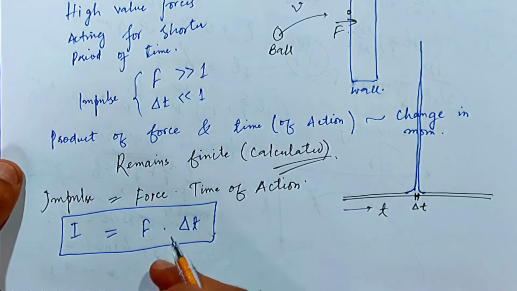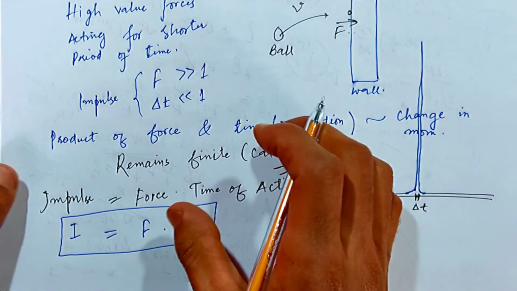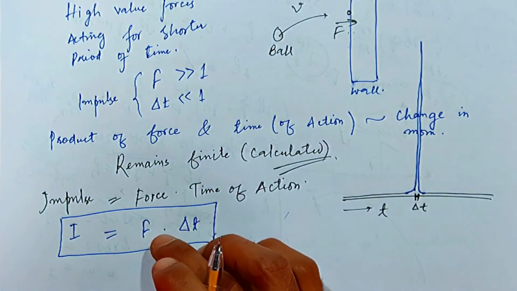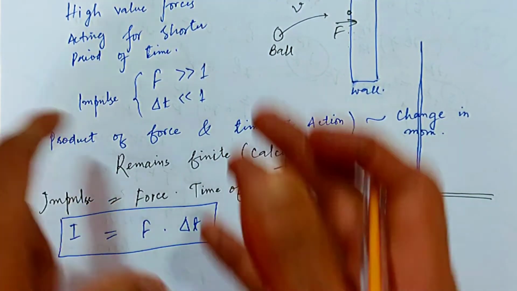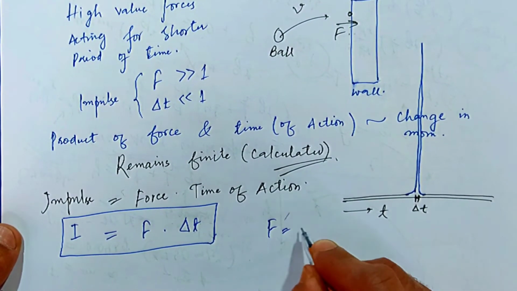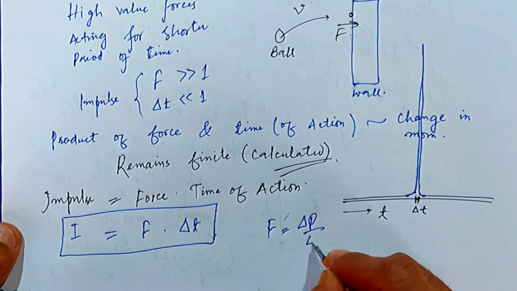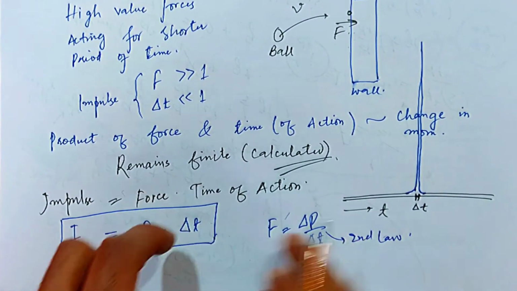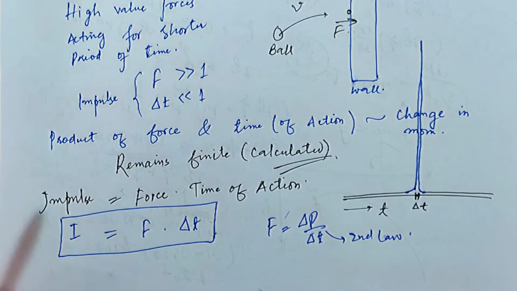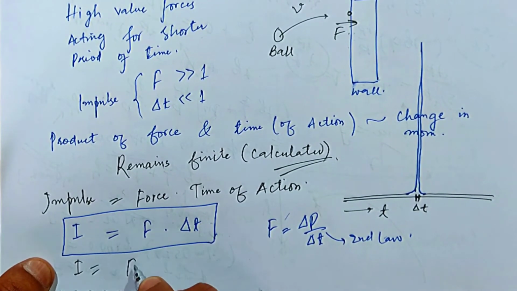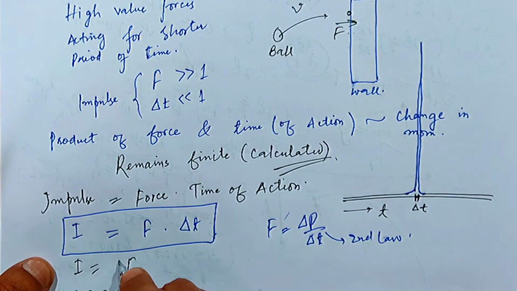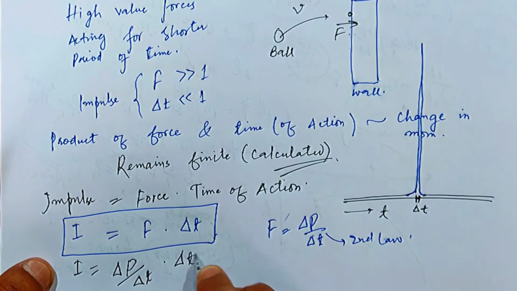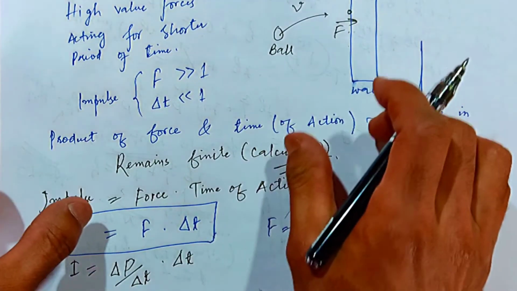And from the second law of motion, what does Newton's second law say? The rate of change of momentum is directly proportional to the force applied. So force is equal to the rate of change of momentum with respect to time, which is the second law. Upon substituting here, we get I is equal to delta P divided by delta T, multiplied by delta T. This and this cancel.